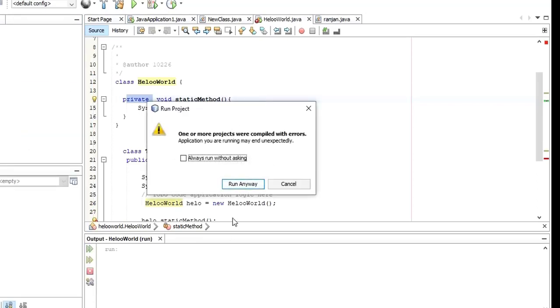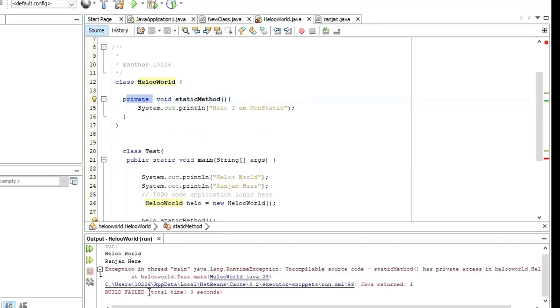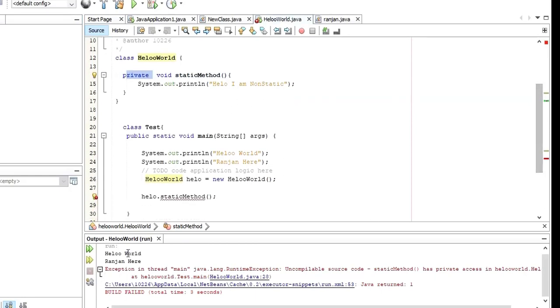You will see there is an error here. So this error is saying, come down there, it's just printing hello world and Ranjan here because of this main method. But when I try to access this static method using this actual object, it's giving me an error. The reason is this access specifier name is private.